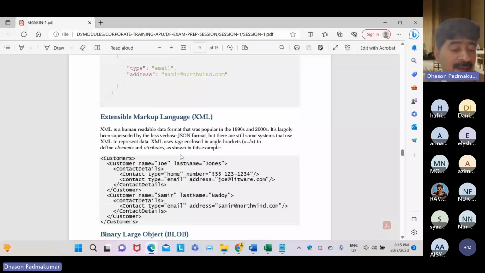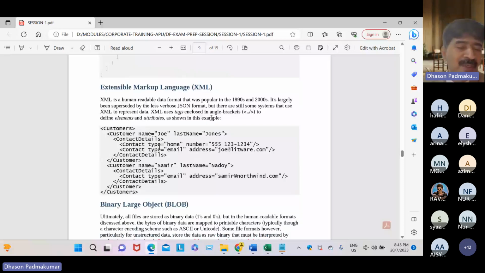We also store the data in XML. Most mobile applications do this. Sometimes you're writing a very small app, like a calculator doing a simple budget calculation. You don't need Postgres, no need. You can keep the data in an XML file. XML is a human-readable data format.